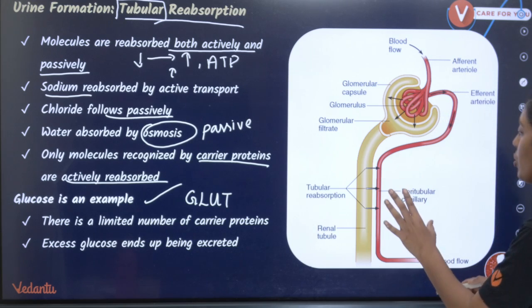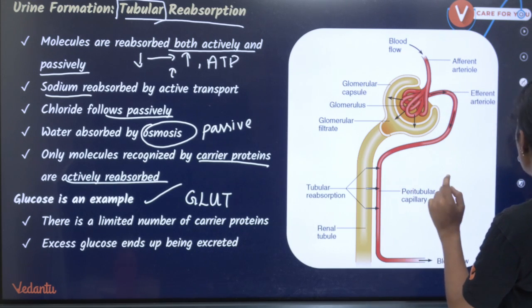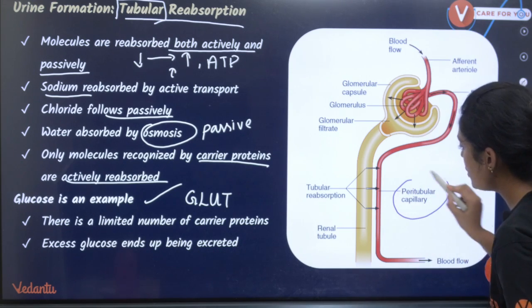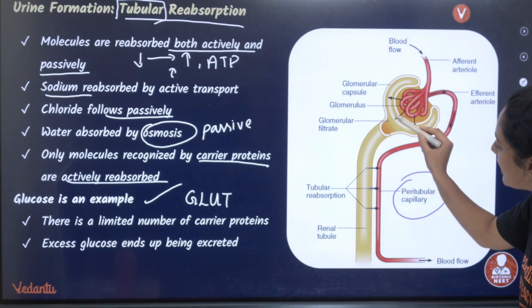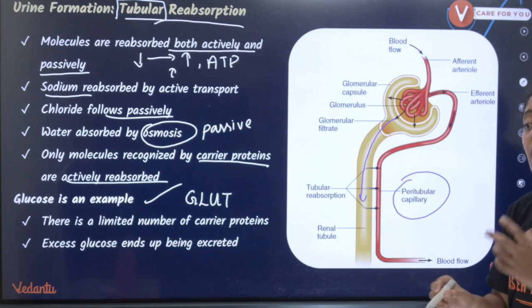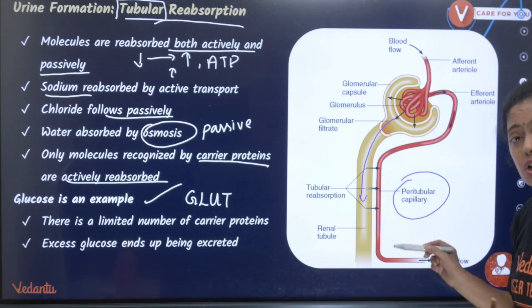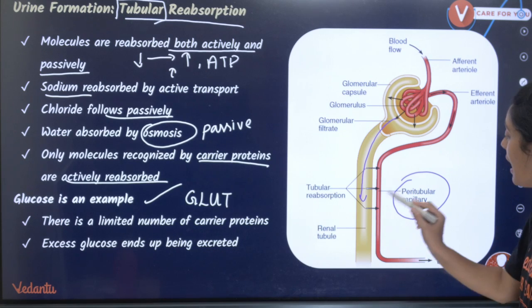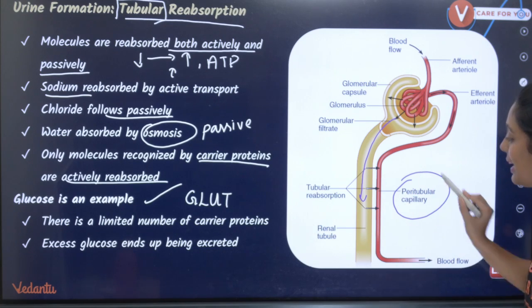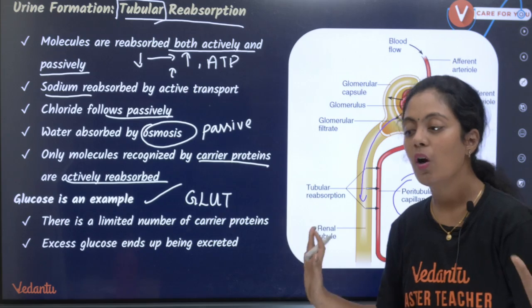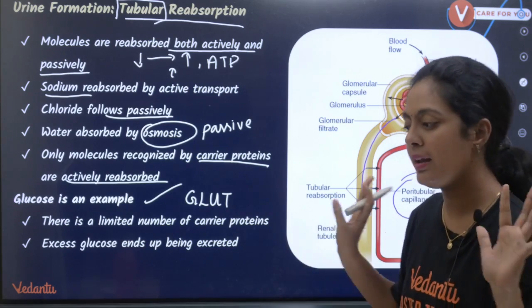ரொம்ப ரொம்ப கிளியரா புரிஞ்சுக்கோங்க. இங்க வந்து peritubular capillary இருக்கு. Okay, here you have peritubular capillary. So this is the filtrate. The filtrate is coming inside, and what is happening here? All the molecules which are needed by the body are being reabsorbed into the peritubular capillary. Okay, that's it. That's your tubular reabsorption.